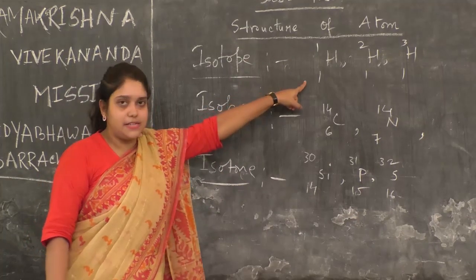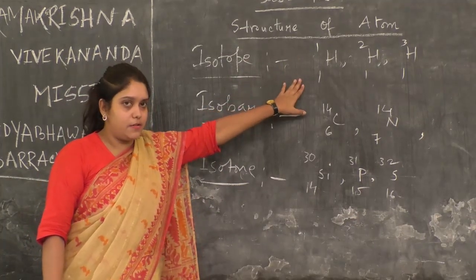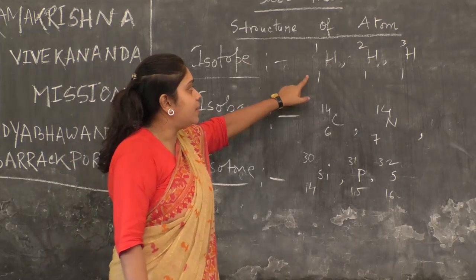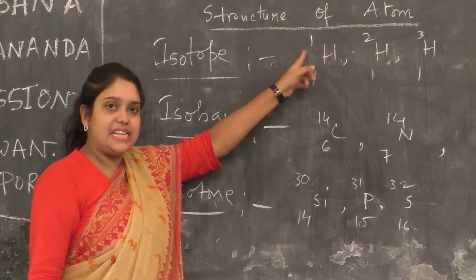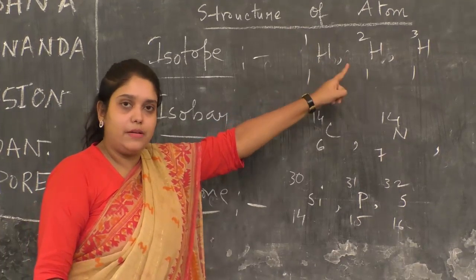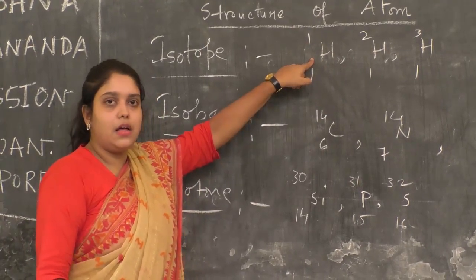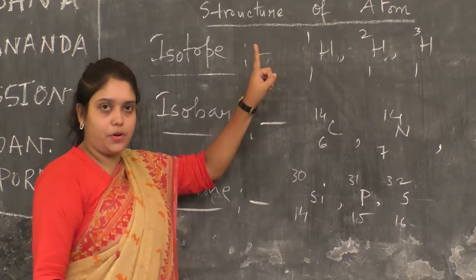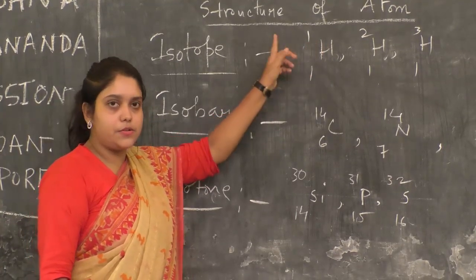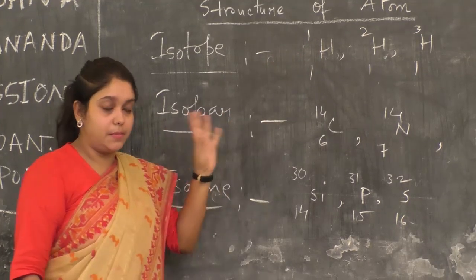So if you look at this one, this is common hydrogen. In common hydrogen, what is the atomic number? 1. What is the mass number? 1 plus 0 is equal to 1. Why 0? There is no neutron in the nucleus. So 1 is the proton and there is no neutron, so the mass number is 1.